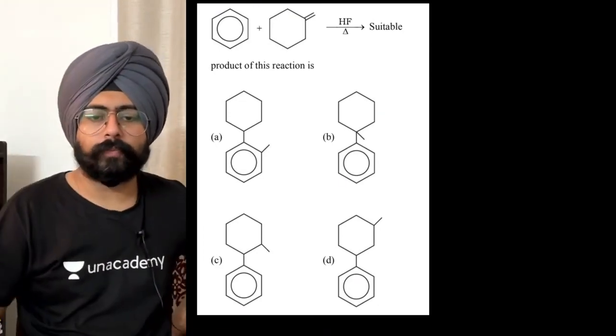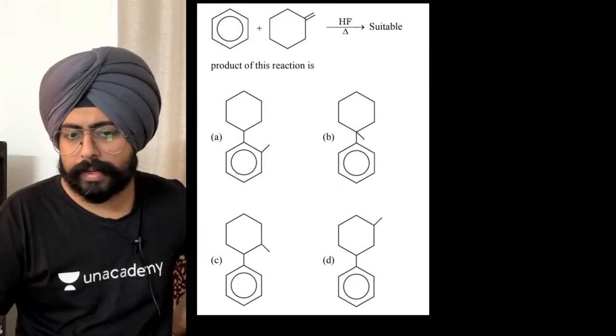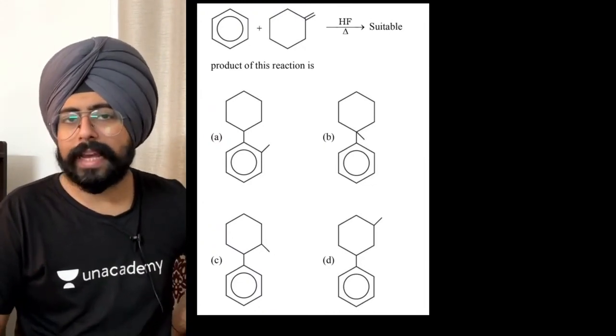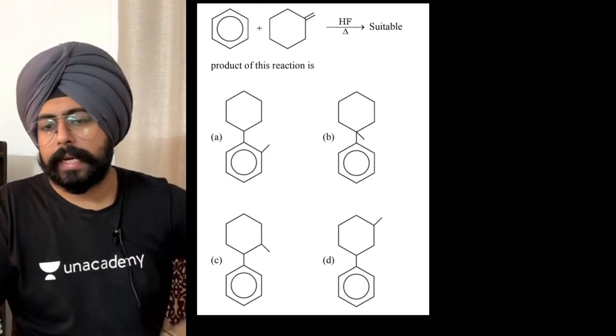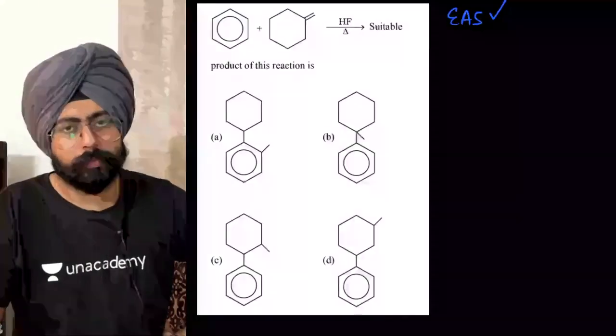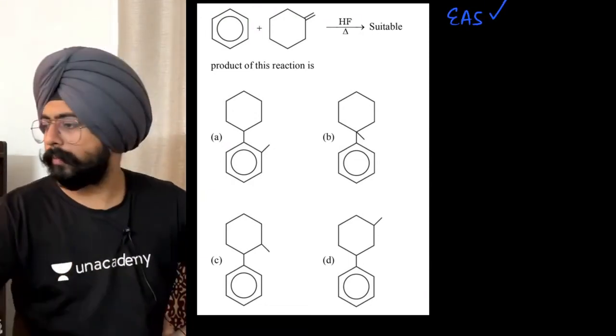Tell me this one. What we are doing over here is we are taking a benzene and something and we are putting HF into it and heat. What should be the suitable product over here? Once again, it is electrophilic aromatic substitution. So think about what should be the product.